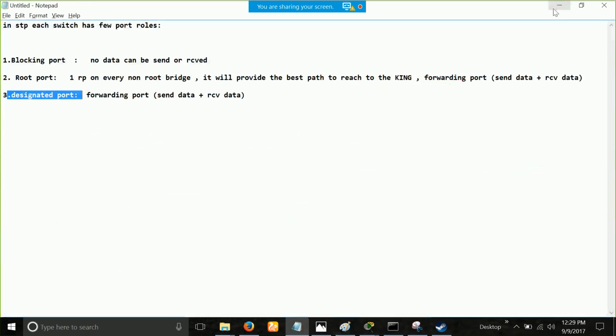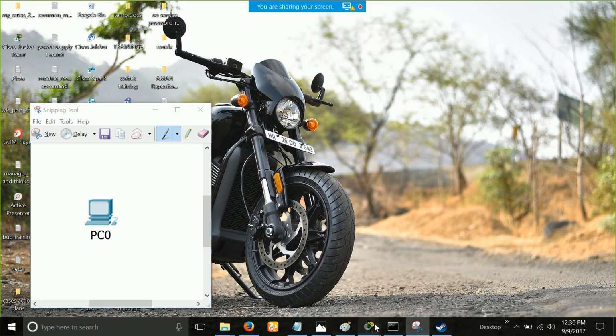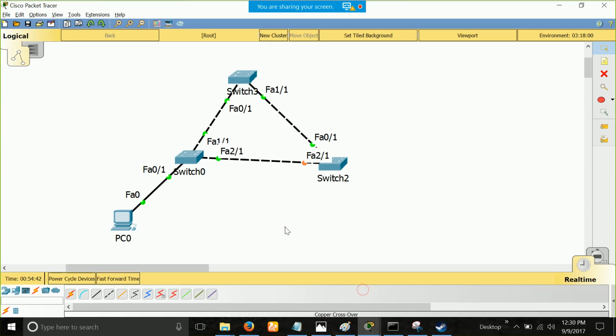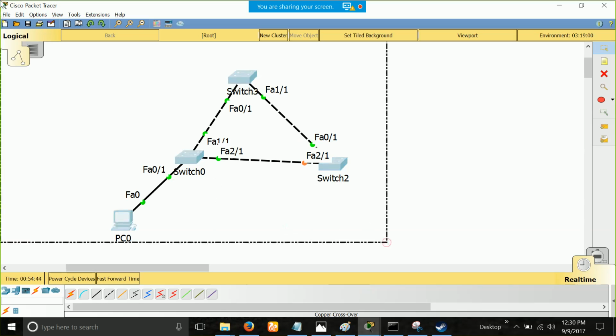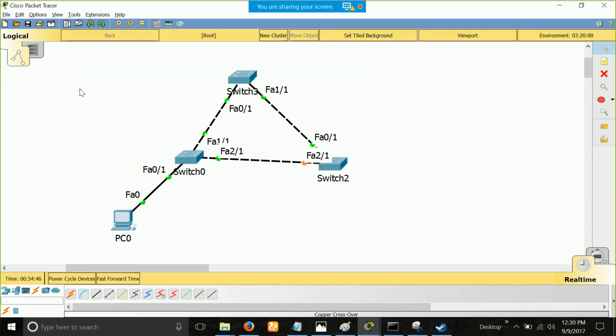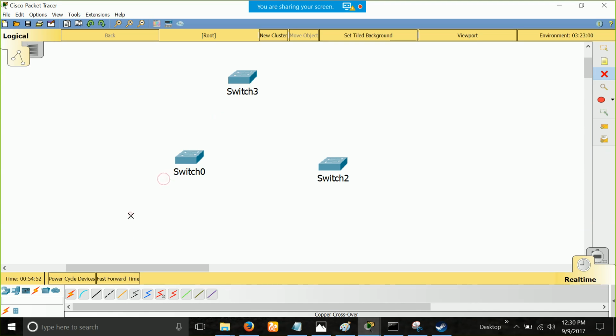Now, what I will do now, you will do the election. I have done my part. See, I will just first of all delete them, or let's not delete, I'll simply randomize them. Or I'll take some other switch.